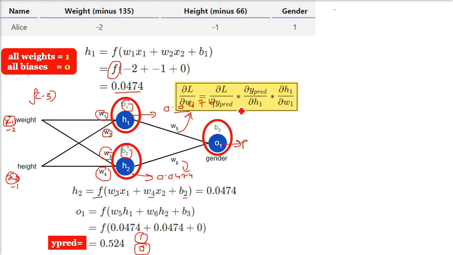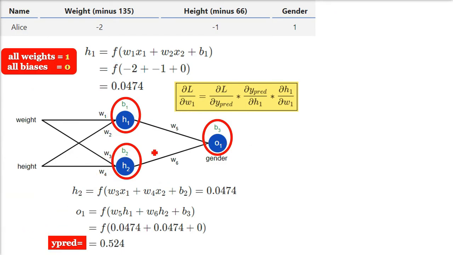We already had a loss function, we already derived it. Now this has to be used so that we can change W1 and W2 till W6, telling each weight how it should be changed so that we get a proper result, because we are not getting a proper result. I am just telling you about W1. This has to be done for all the weights in your neural network. So how to do this?